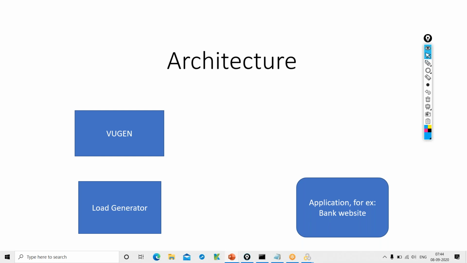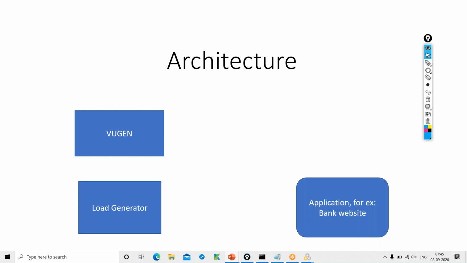Now we have the component which will generate the users, and the component which will generate the script for us. Now we have to execute the scripts which we have created using VuGen. There should be some component to execute the scripts.